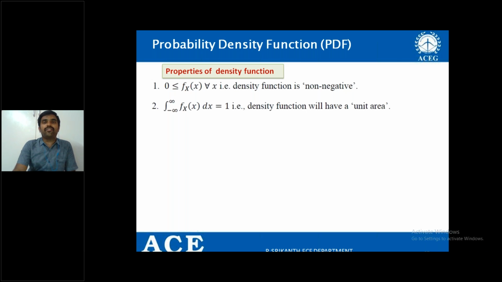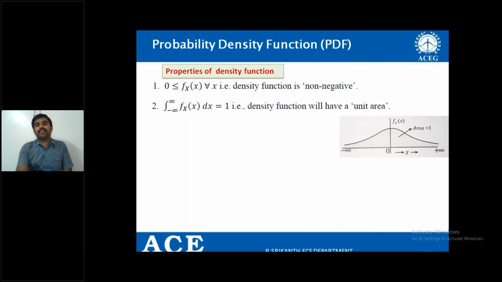That is, it will have unit area, and graphically you can represent it like this. For example, if I have the density function like this, and why I'm drawing like this, the similar type of example we have taken in the previous slide.